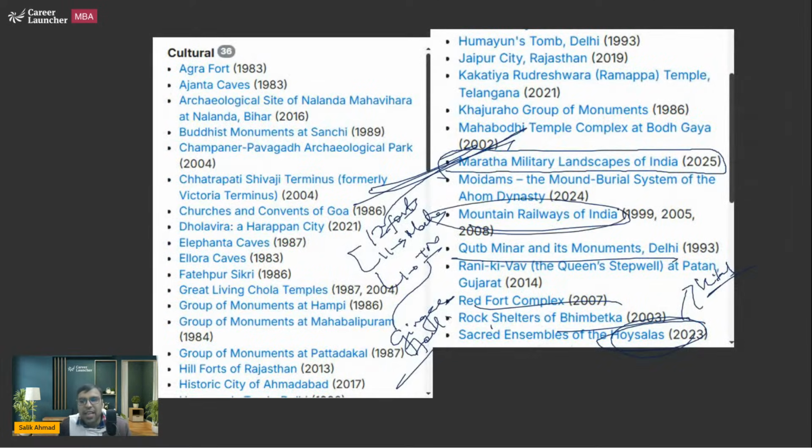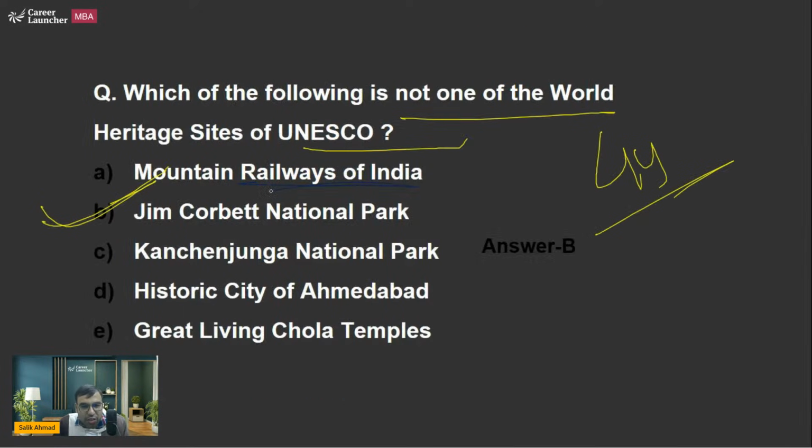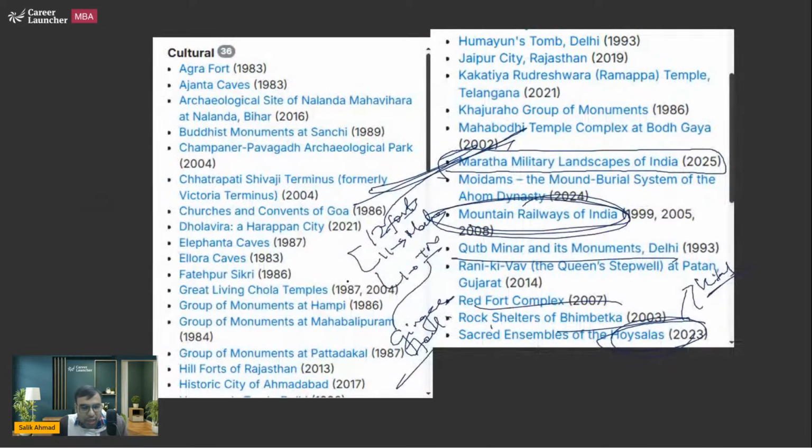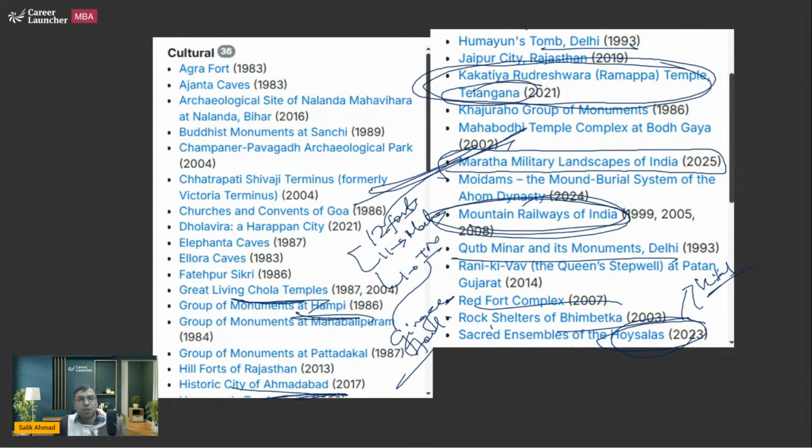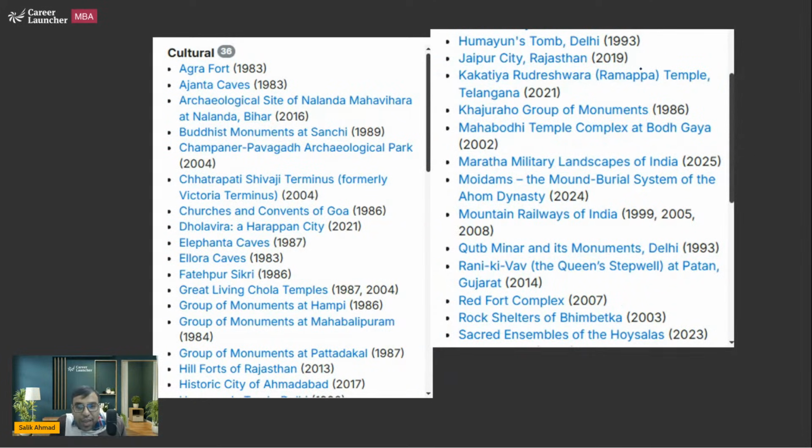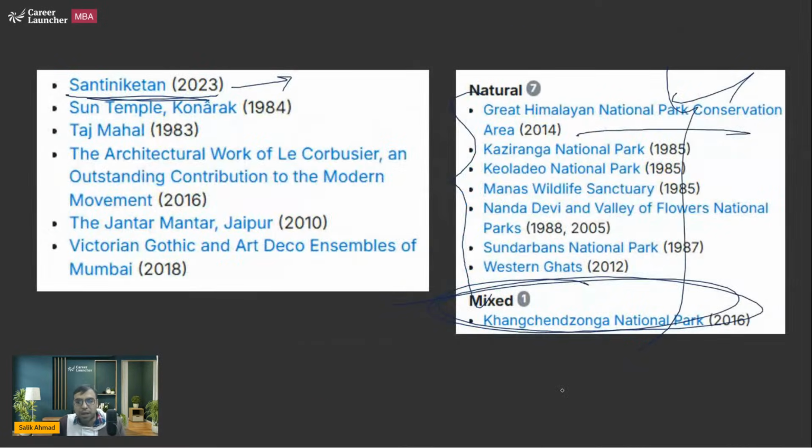Mountain Railways of India, like what we are talking about, like Shimla toy train, etc. These are all coming under the Mountain Railways of India, because one of the options was talking about that. And Historic City of Ahmedabad, Great Living Chola Temples, all are there. Hampi monuments is here. Kakatiya Rudreshwara temple, this was asked in the exam in matching, right? So I would say that the entire list of UNESCO World Heritage Sites is very, very important. Please read it. These are very important ones.